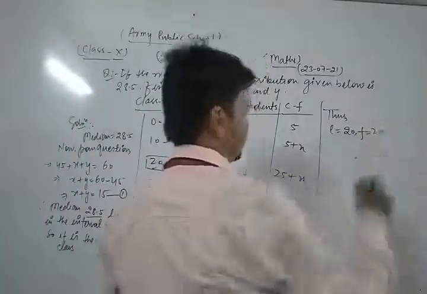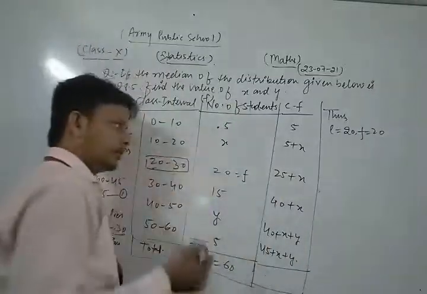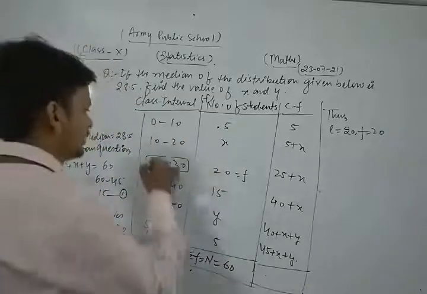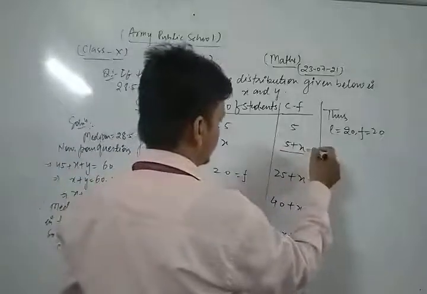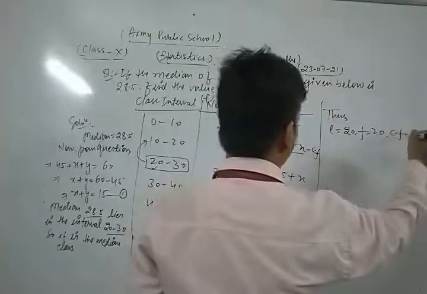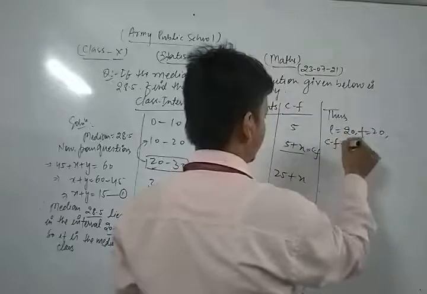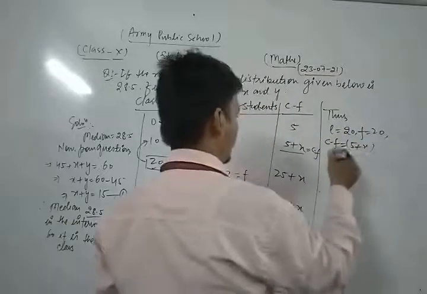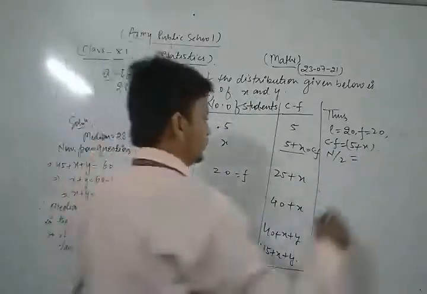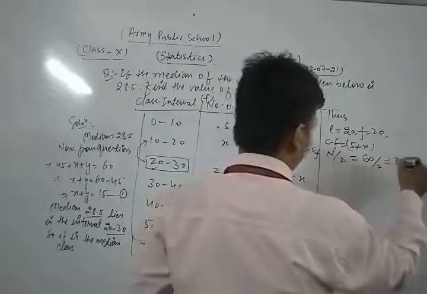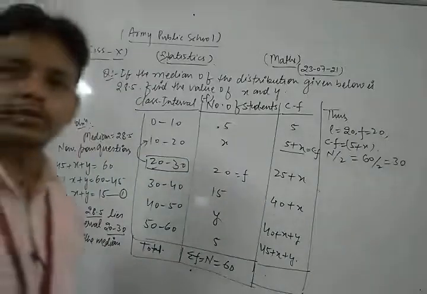The cumulative frequency of the class just preceding the median class, we take as CF, so CF is 5 plus x. And the value of n by 2 is 60 upon 2, that is 30. Now we apply the formula.